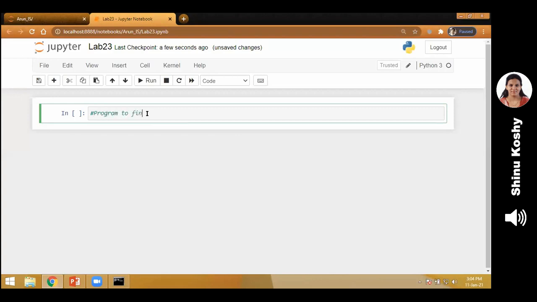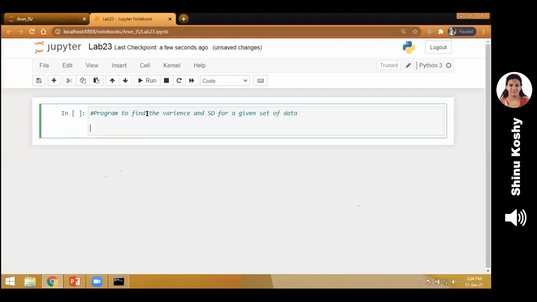So as recommended, please write a comment. The comment tells what this program is for. So this program is to find the variance and standard deviation for a given set of data. Can you tell me how to store this data? Since it consists of many values, I will use a list. So remember, a list is a variable that stores many values.